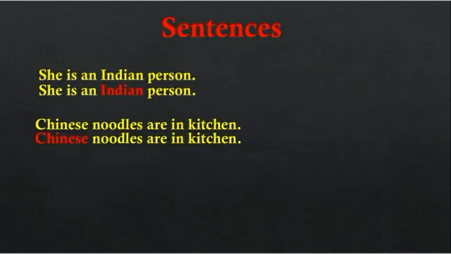Now we'll understand with the help of examples. She is an Indian person. The word Indian is from the proper noun and starts with a capital letter, and this is a proper adjective. It is telling about the noun. Person is the common noun. Chinese noodles are in the kitchen. The word Chinese is the proper adjective and noodles is the noun. So it is modifying and describing the noun.